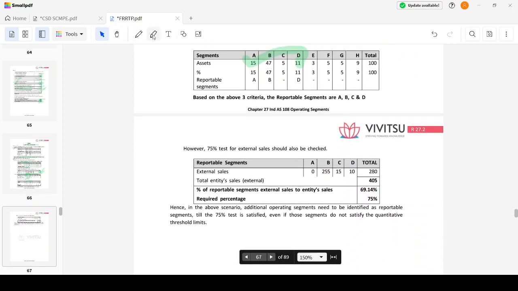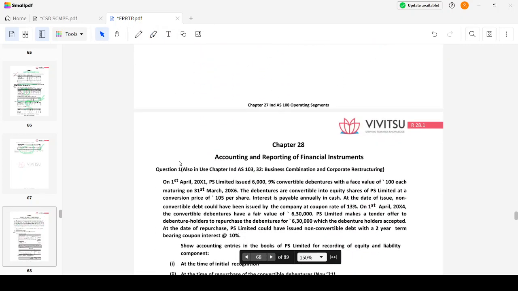So I'm going to take the external sales and check whether it is forming 75%. No, it is not forming. Only 69% is getting reached. So for the remaining around 5 point some percent, I will take additional segments as reportable segments, even if those do not fulfill the existing threshold limits.